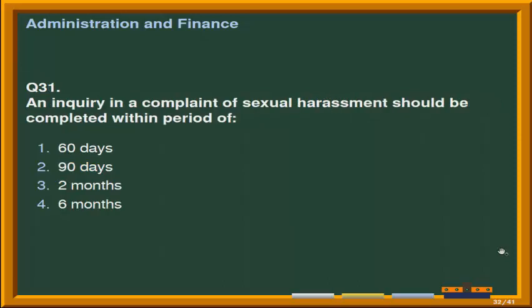Next question is, an inquiry in a complaint of sexual harassment should be completed within period of. Options are number 1, 60 days. Second option is 90 days. Third option is 2 months. And the last option is 6 months. Correct answer is option second, that is 90 days.